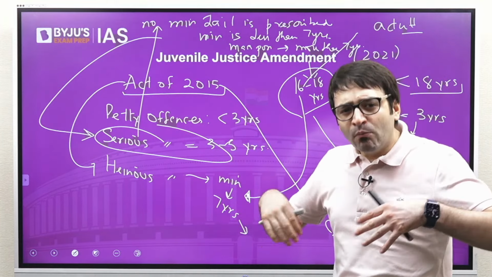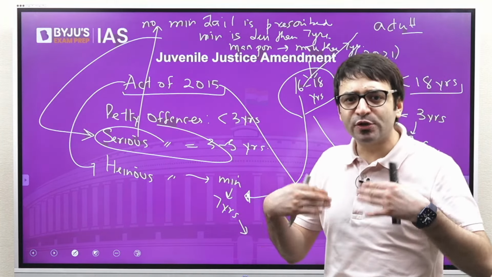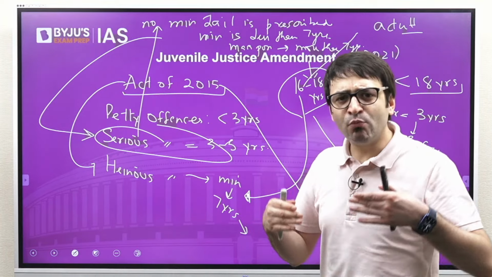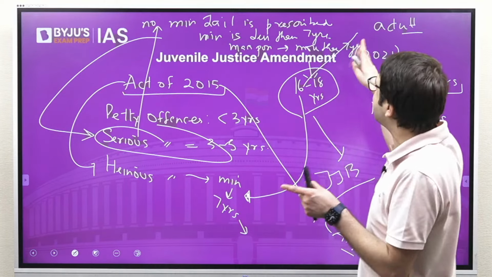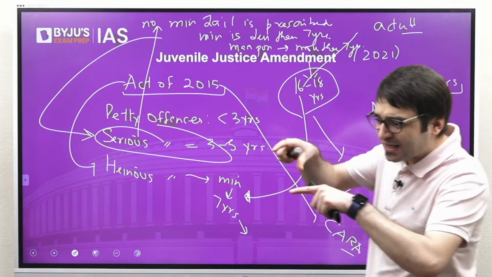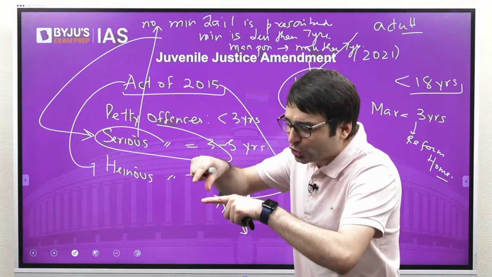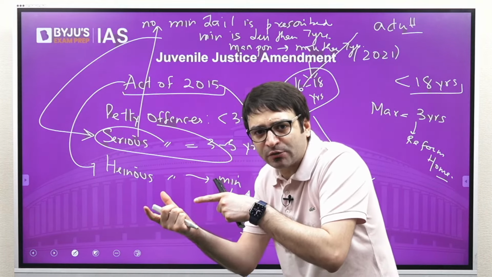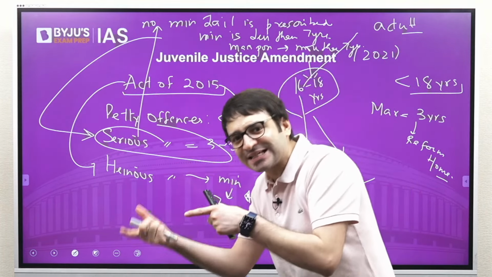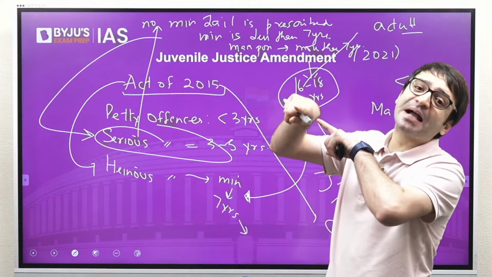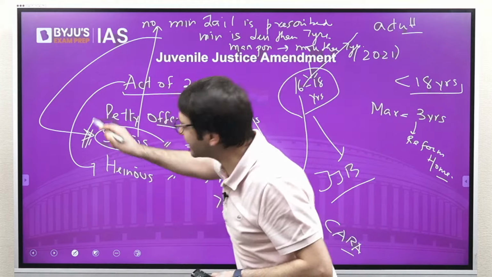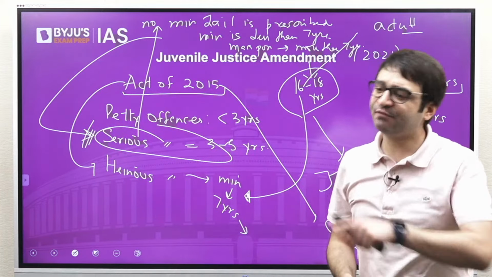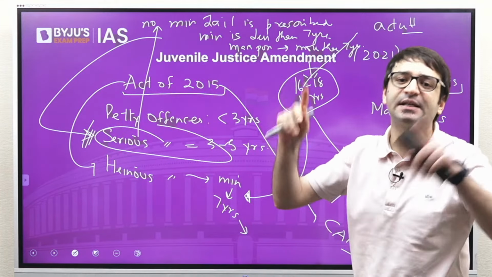But now, more and more care is given to this juvenile. In a sense, more and more opportunities are given so that this juvenile is not tried as an adult. So if he has committed any crime for which no minimum punishment is mentioned in the law, or the minimum punishment is less than 7 years, even if the maximum punishment is 7 years or above, then even then, this offense can only be declared as serious offense, which means this juvenile cannot be tried as an adult.